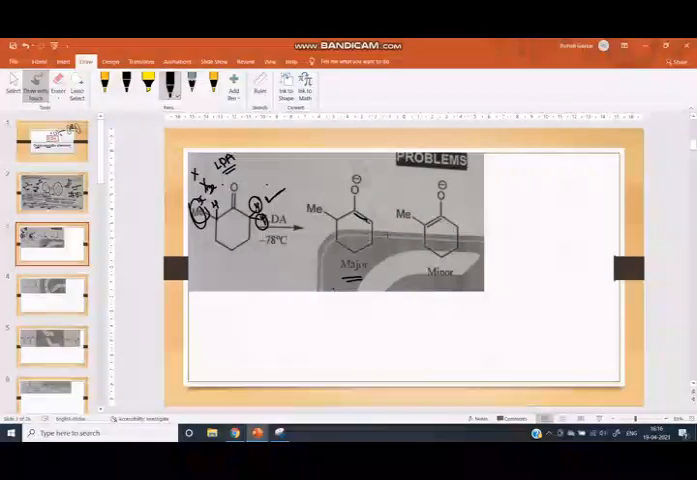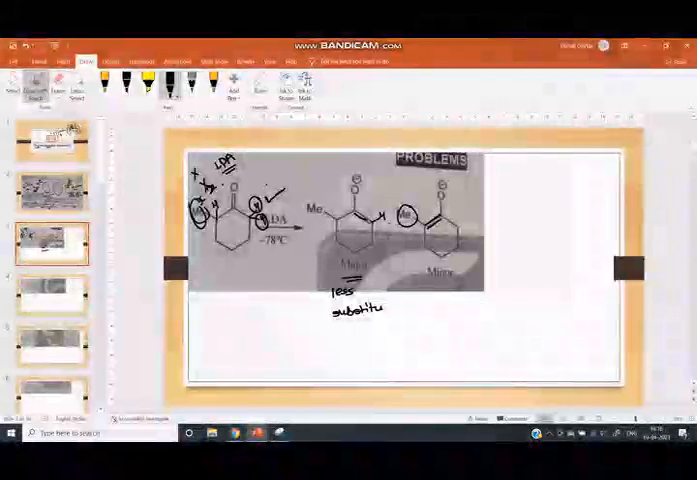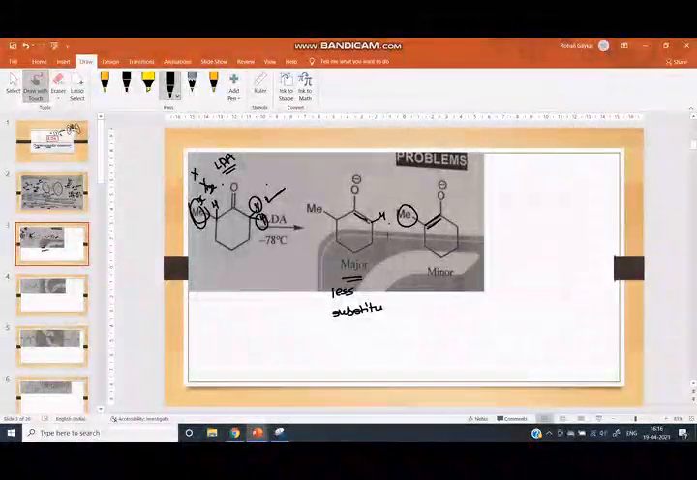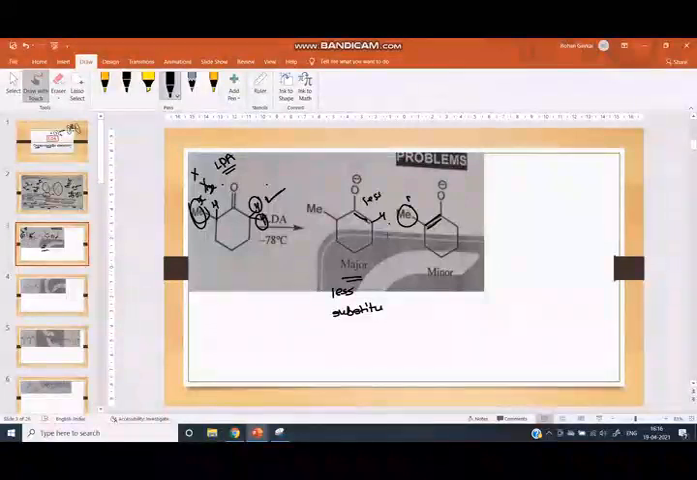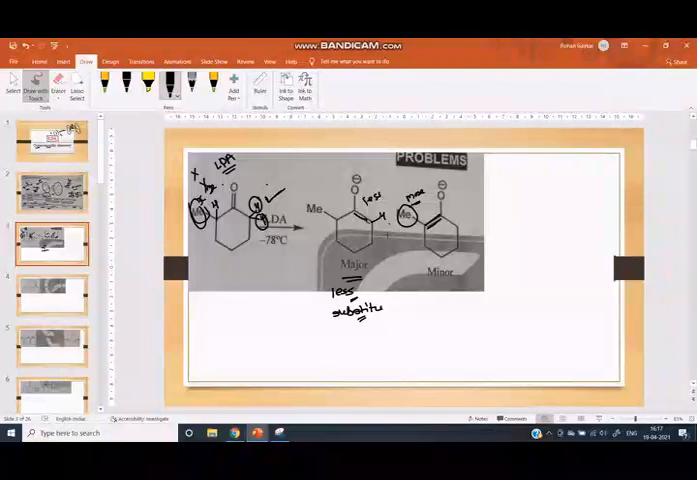Here the less substituted enolate is formed. Less substituted enolate means here is the hydrogen, and here is the methyl group. Here the enolate carbon has more substituents and here it has fewer. Therefore this is the less substituted enolate, and this product is the major one.